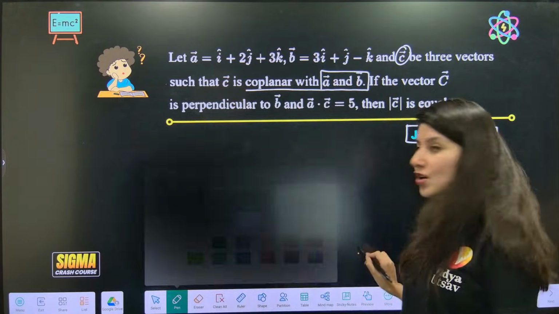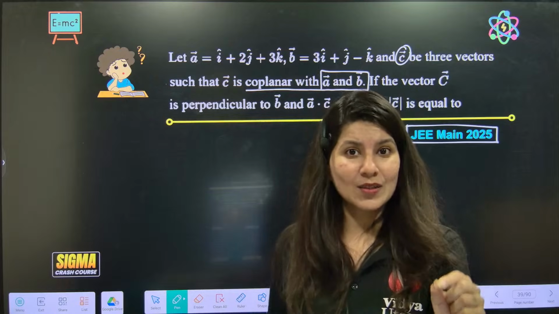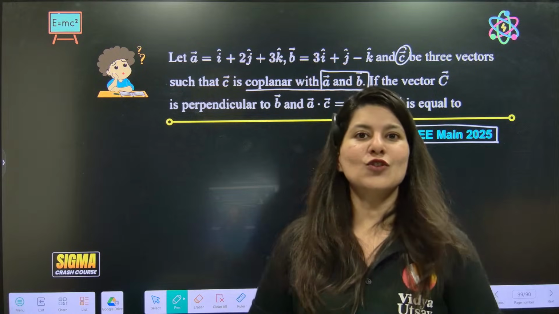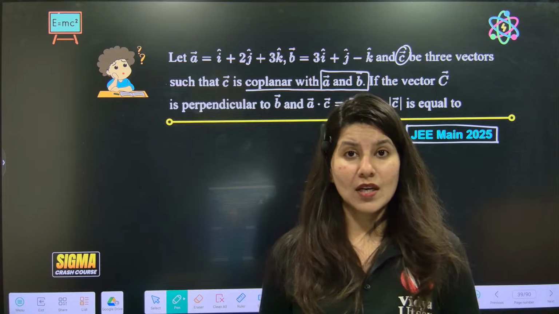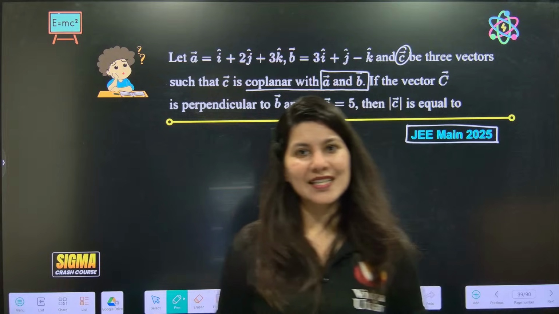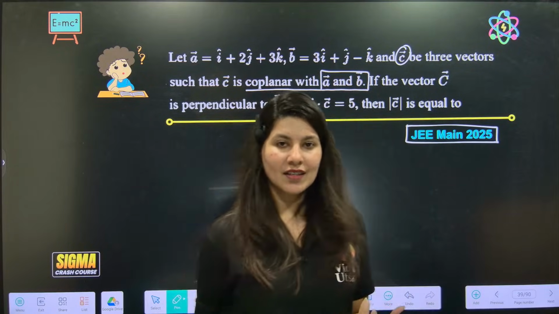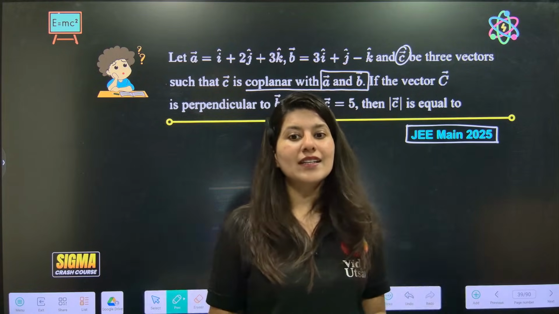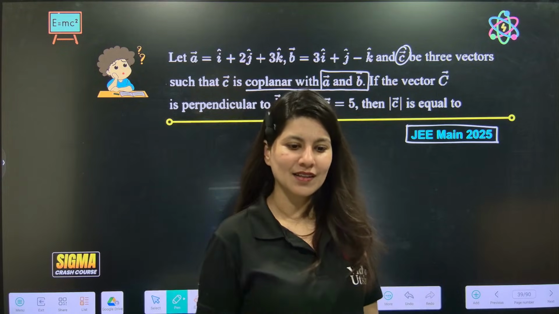And you know what? This is not JEE Main 2025. This is JEE Main 2024. Go check. 23, 22, 21. Every year they are asking. But still students don't know. And then they say it's very difficult to get into NIT and IIT because JEE Main is tough. No, you are not paying attention. There is a set pattern in JEE Main, right? We are teaching you. But see, students are not ready to study. They just want that don't teach me coplanar, just tell me how to get marks.